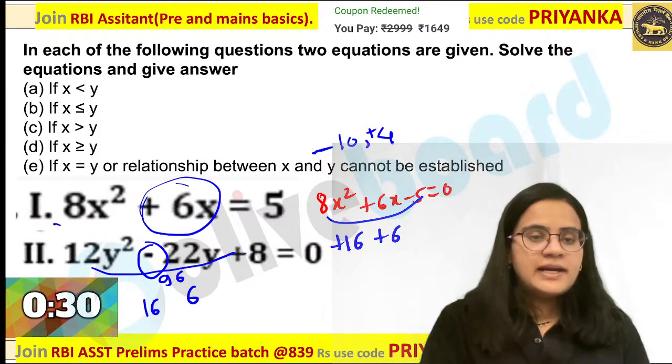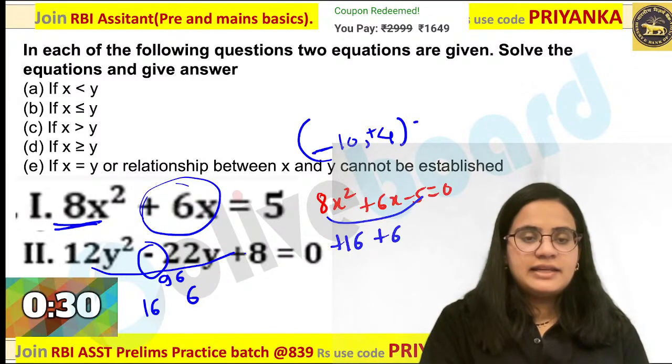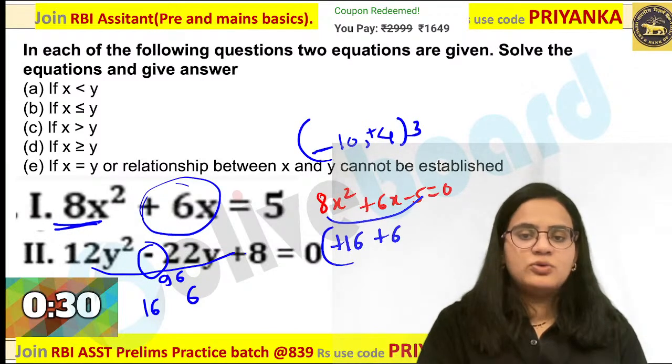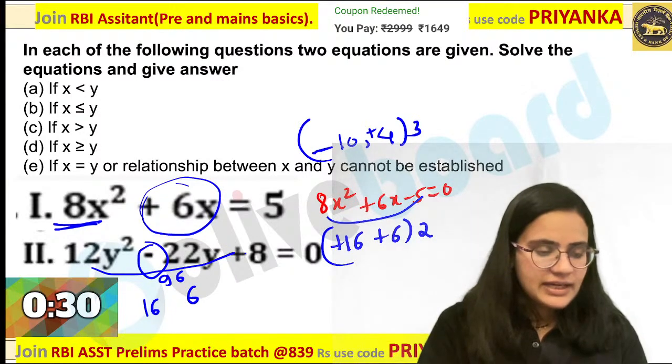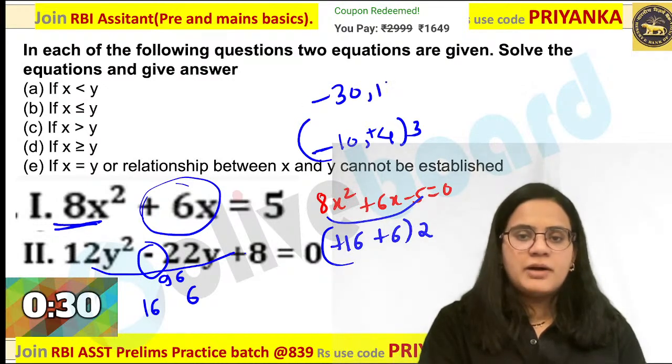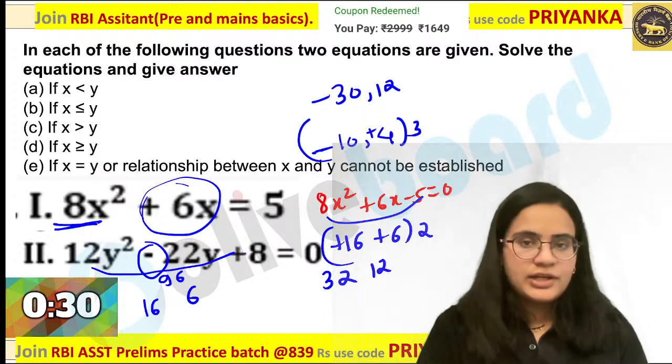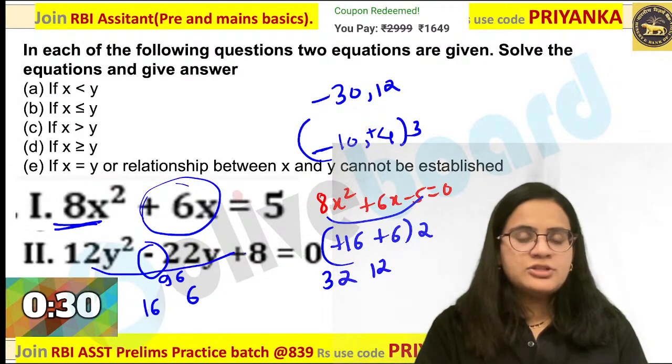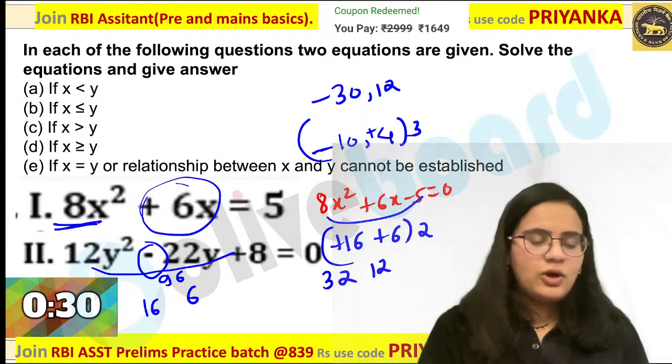Now how will you make this 24? You have to multiply this by 3 and you have to multiply this by 2 over here. Everybody is getting my point? You have to multiply first one by 3, second one by 2. So what will you get? Minus 30 comma 12, and when you are checking this value, it is 12 comma 32 over here.